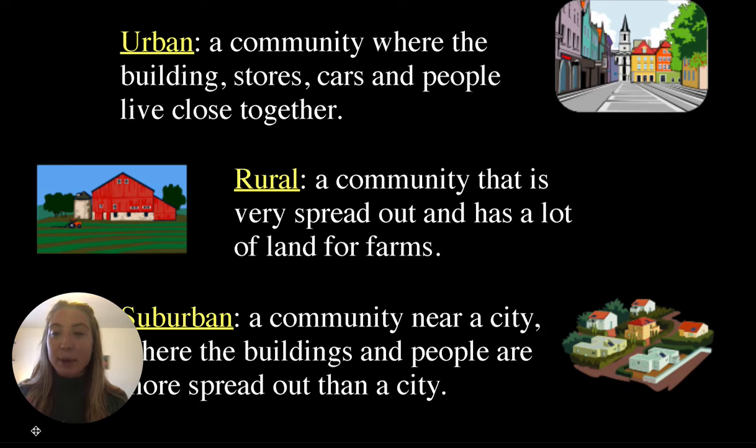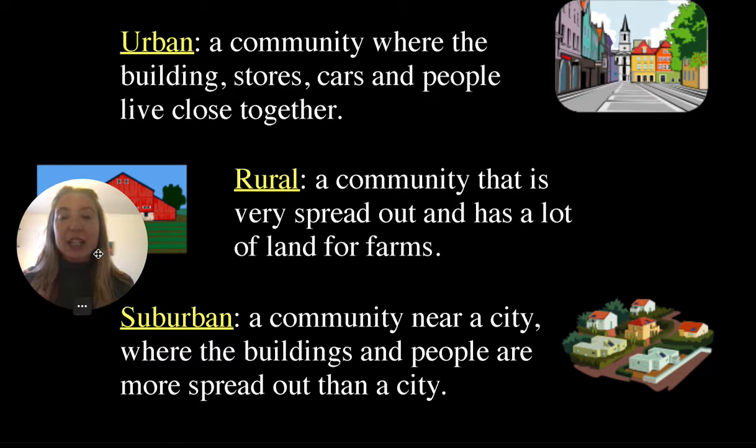Then when we think of suburban, it's a community near a city where the buildings and people are more spread out than a city. So suburban is going to be kind of like the happy medium, where it's outside the city, but it's not in the middle of nowhere. It's right in the middle. So urban is going to be like Phoenix. Suburban is going to be like a city right outside of Phoenix where they're a little further out. And then rural is going to be where there's lots of farms and lots of land.